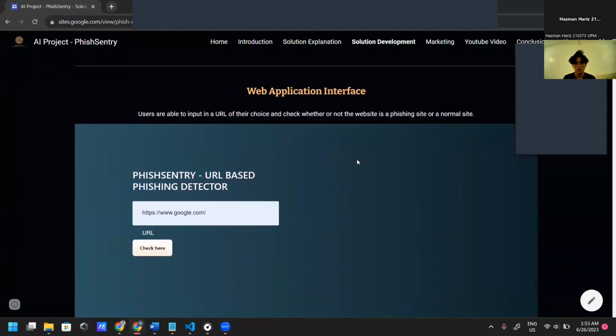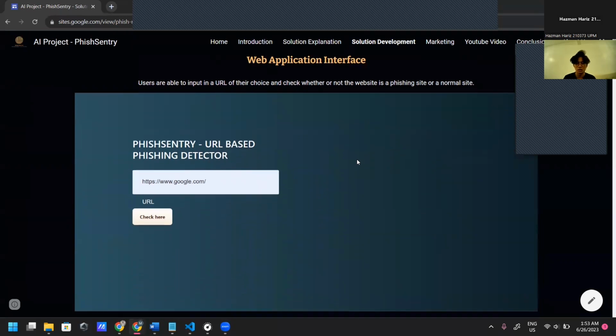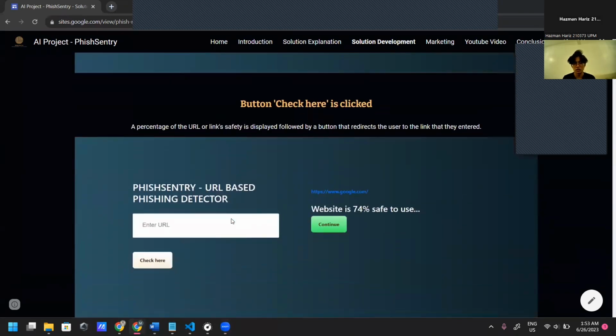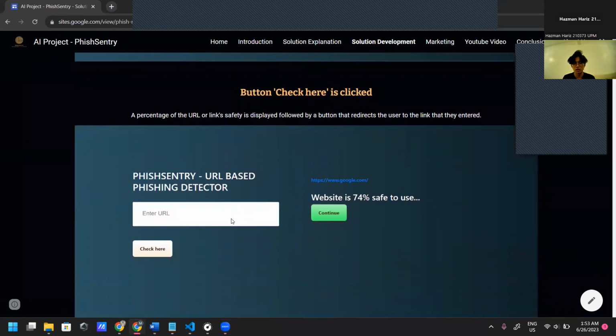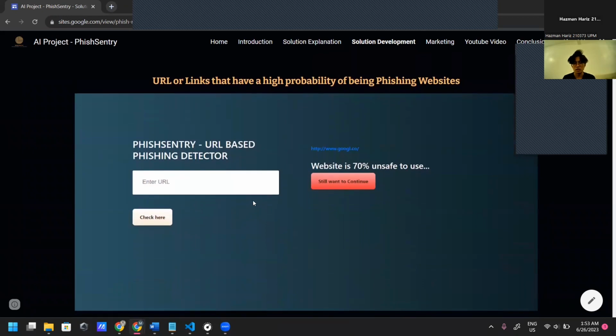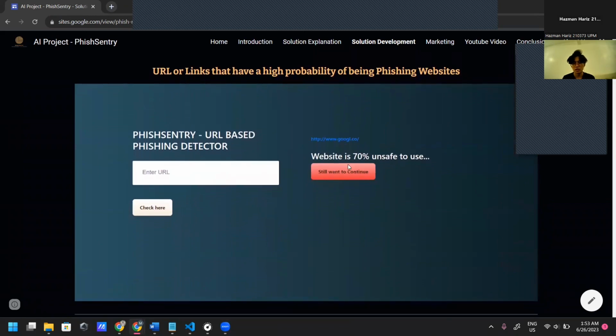So our project includes a web application interface where users are able to input a URL of their choice and check whether or not the website is a phishing site or a normal site. As you can see, once the user enters the link for Google and clicks on the check here button, a percentage of the URL safety is displayed, followed by a button that redirects the user to the link that they entered. If a link that the user entered has a high probability of being a phishing website, it will display the probability of its unsafety.